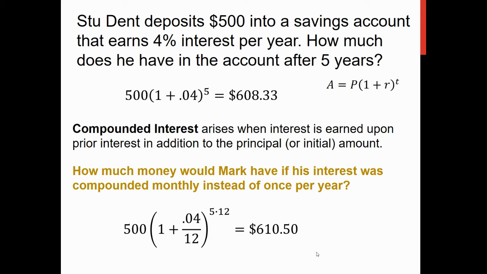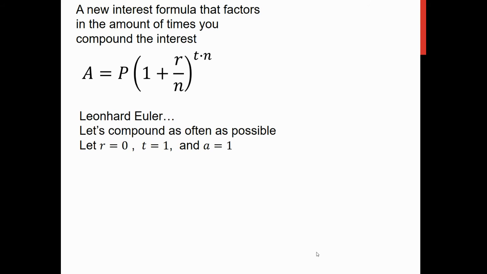So then it came about, well, what if we could compound more often, like once a month, maybe once a week, so we change the 12 to a 52, or maybe if we do it every day, we change it to a 365. And so our formula looks a little bit more complicated. We've got this n in there, so we divide the rate by n, and we multiply the time times n. Leonhard Euler is the one who came up with this, which is why some people think the number is called e, because his last name is Euler.